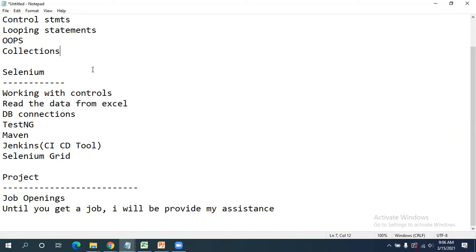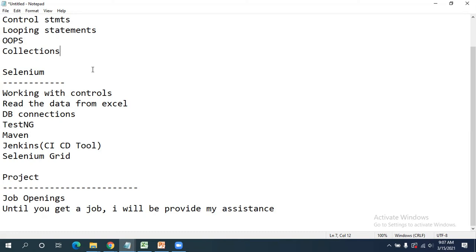See, I'm assuring you, if you learn Selenium perfectly and you are able to follow these 30 to 35 sessions, surely you will get a job. And also, as I mentioned, you are going to get almost double the salary from manual testing for automation testing with Selenium. Currently, you have 5 lakhs in manual testing. You can ask for 10 lakhs in automation testing with Selenium. That much growth will be there for automation testing.